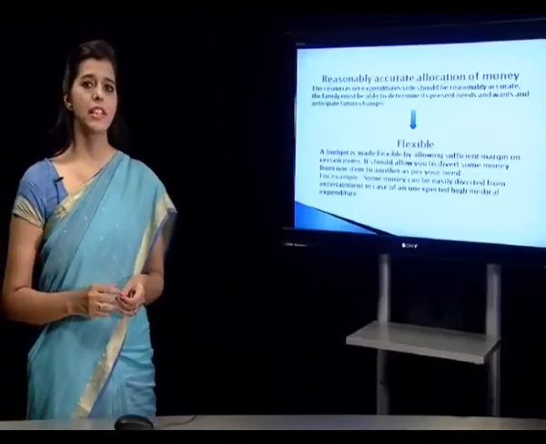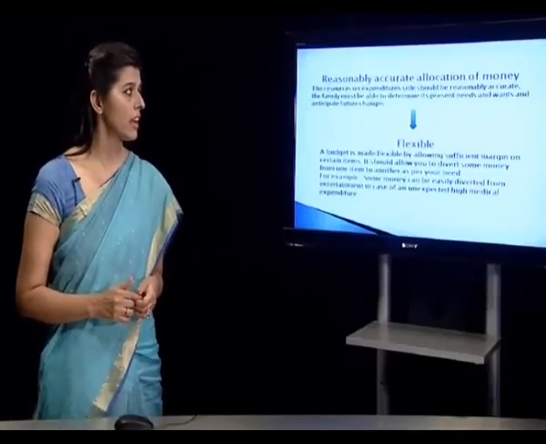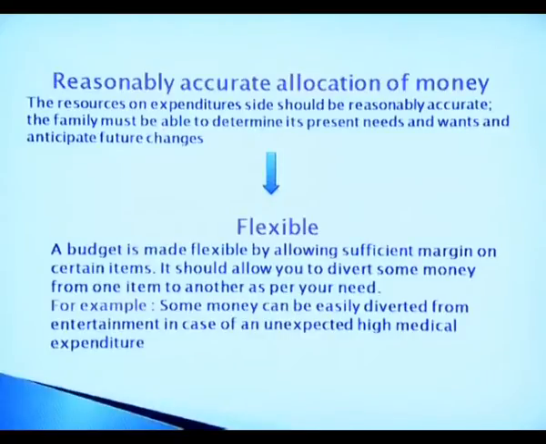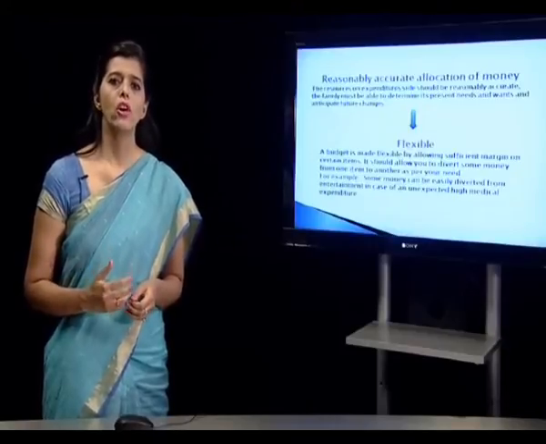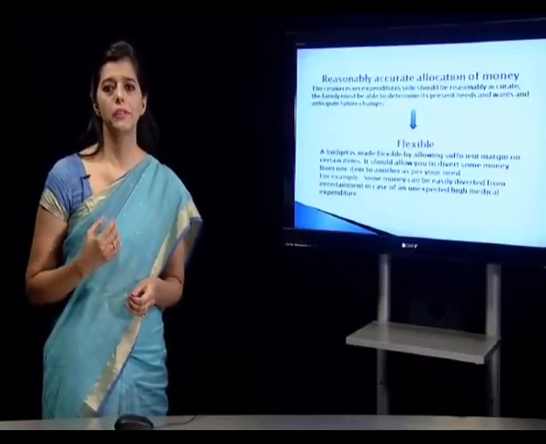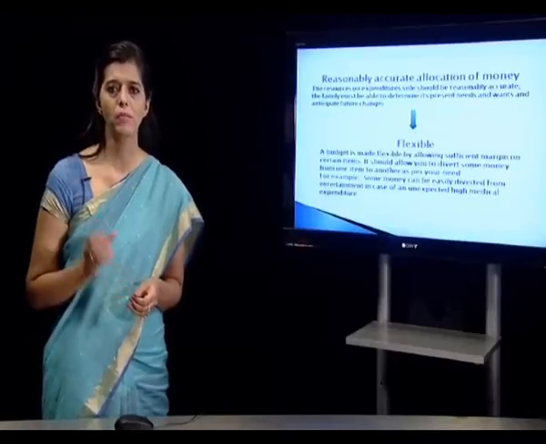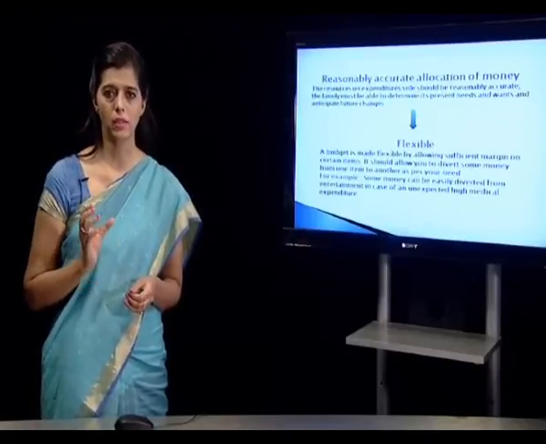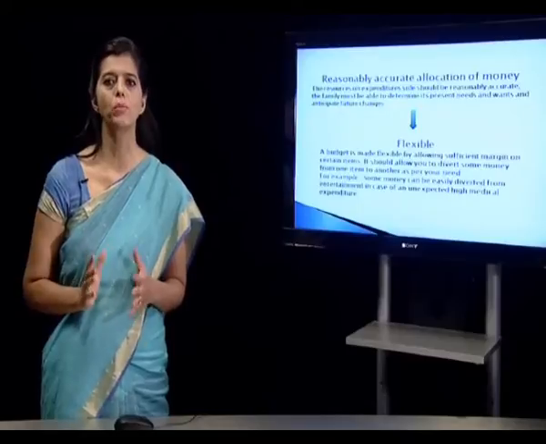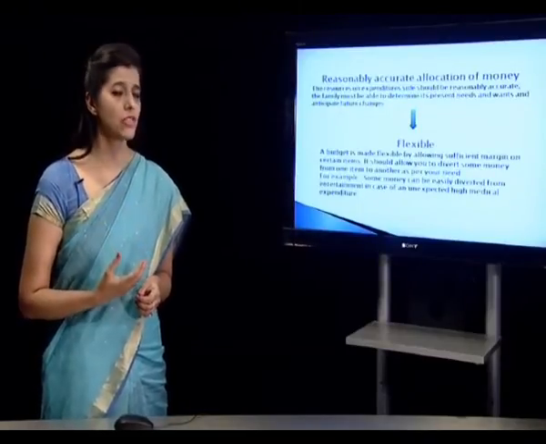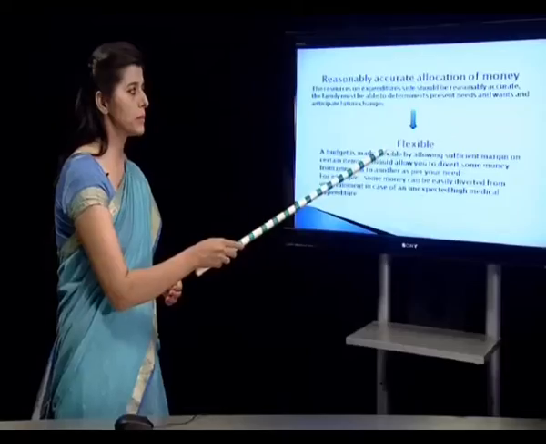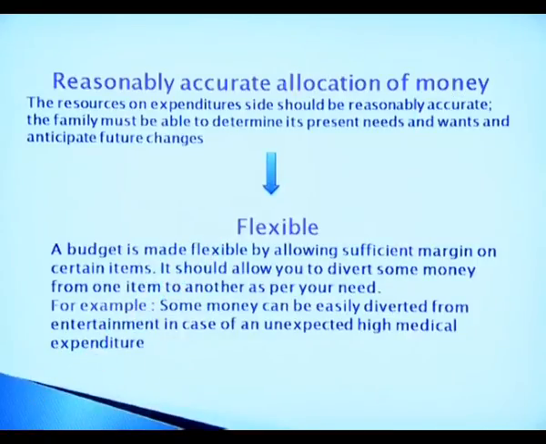Now the next characteristic is reasonably accurate allocation of money. The categories on which we have spent need to be very accurate: for food, for clothing, for education, for recreation, for travel. The amount which I am going to write, the money spent on each category, needs to be accurate. Then another characteristic which is very important is that the spending plan needs to be flexible.